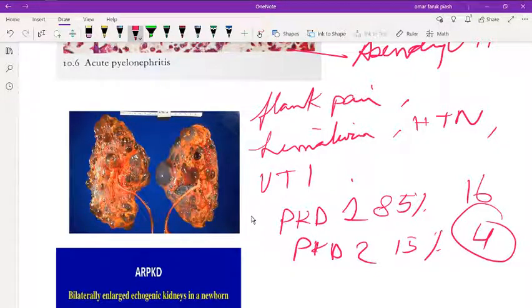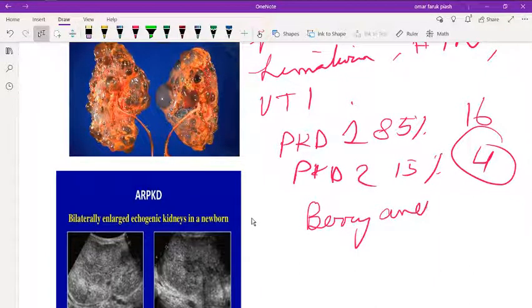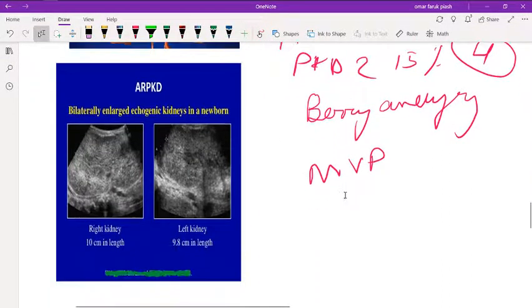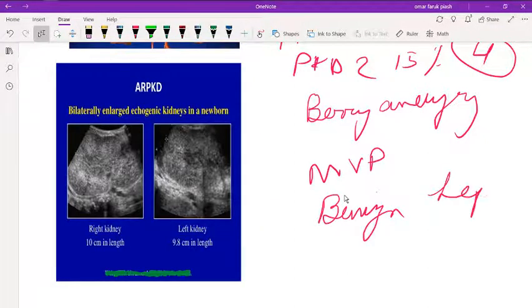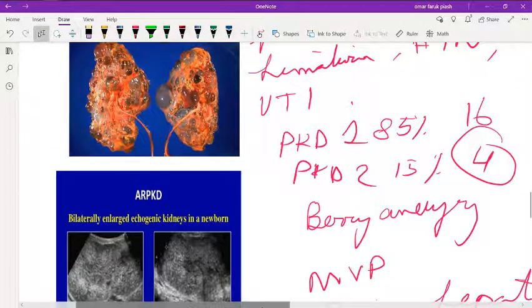The other thing you have to remember is the complications. Complications include berry aneurysm, mitral valve prolapse, benign hepatic cyst, and diverticulosis. And that's all about PKD, autosomal dominant polycystic kidney disease.